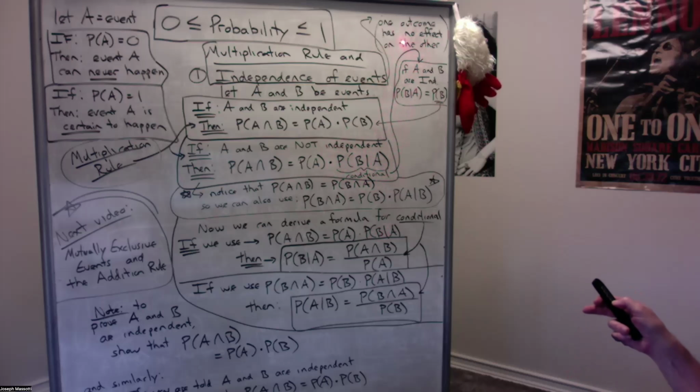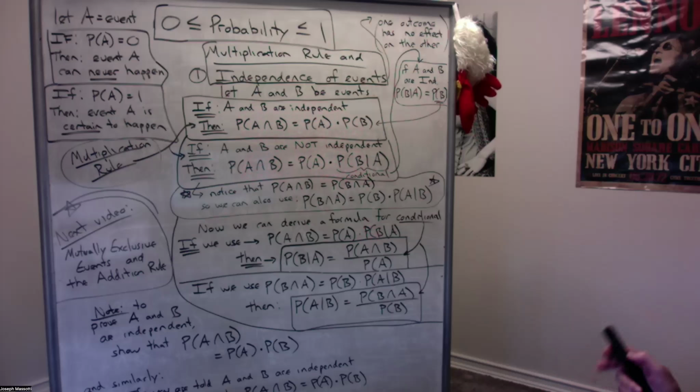If they're independent, A has no effect on B. So if A and B are independent, that conditional probability right here is just the probability of B, and we're back to where we were if the events were independent. So these 2 equations give you the probability of the intersection of 2 events, whether they're independent or they're not.